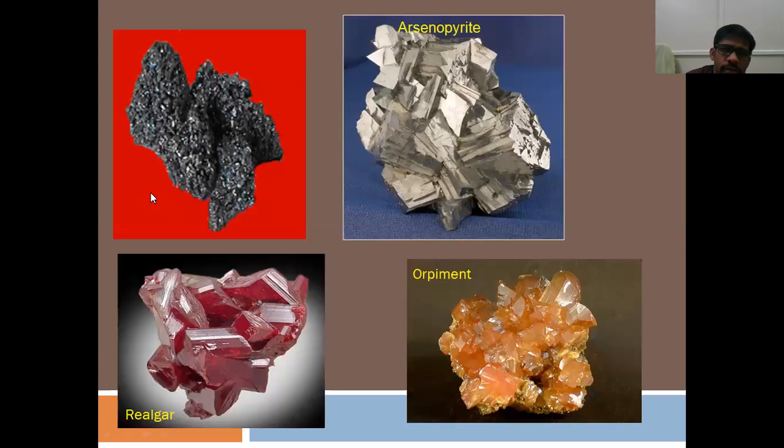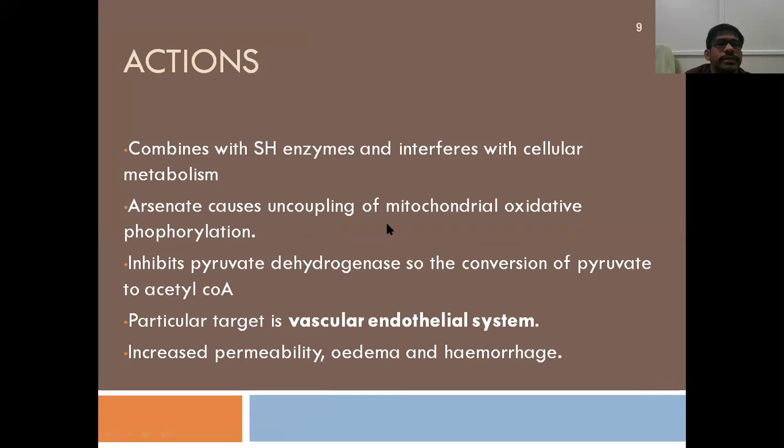So as you can see, this is the first one, this black colored metal. The pure metallic form is black in color. Arsenopyrite is silvery white in color, and then red realgar, which is a disulfide of arsenic, and orpiment, the trisulfide of arsenic. These are different forms of arsenic which are poisonous to humans.